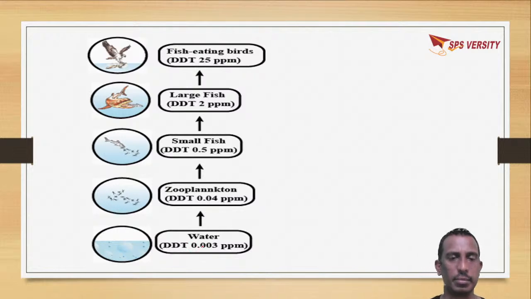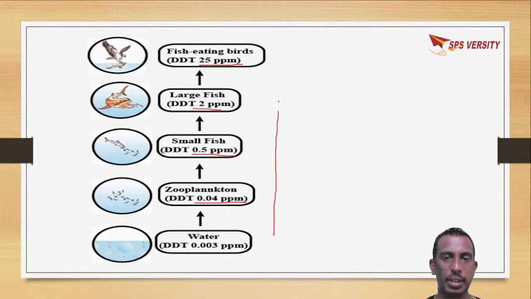So here you can see the DDT level is 0.03 parts per million in water. When it comes to zooplanktons, it has come to 0.04 ppm. Small fishes which eat zooplanktons, it has come to 0.5 ppm. And large fish, it has come to 2 ppm. And birds which feed on these, it has come to 25 ppm. So as you move up through the trophic levels, the concentration of DDT is increasing.